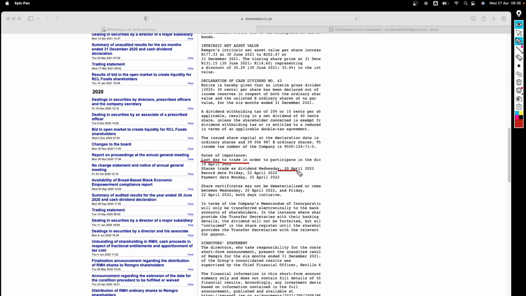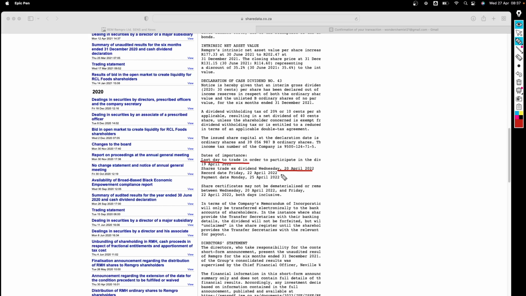Then what happens on ex-dividend is that the share price can drop by the amount of the dividend that is declared. Also, at the same time, it means that the people that buy the shares on the ex-dividend date moving forward might not receive the dividends. It's not guaranteed that they won't receive the dividend.